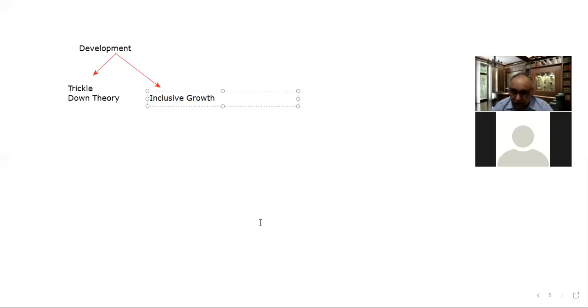Inclusive growth is that growth, the benefit of which is delivered to, or the fruits of which are tasted by, even the person who is sitting at the bottommost level, till the far end of the economy. We say that growth is inclusive growth.